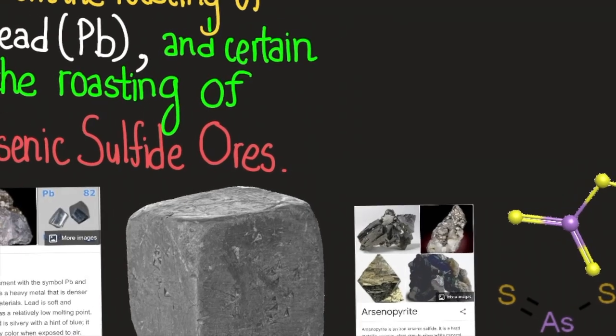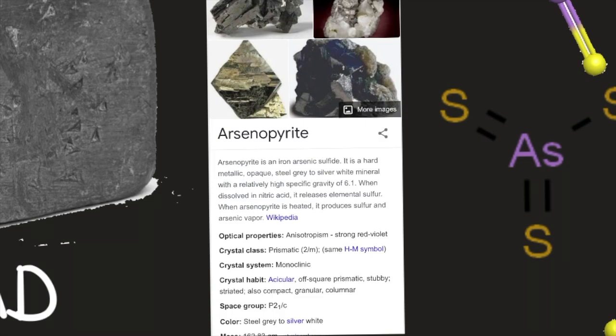So here we have arsenopyrite. Arsenopyrite is an iron arsenic sulfide. It is a hard, metallic, opaque, steel gray to silver white mineral with a relatively high specific gravity of 6.1. When dissolved in nitric acid, it releases elemental sulfur. When arsenopyrite is heated, it produces sulfur and arsenic vapor, according to Wikipedia.